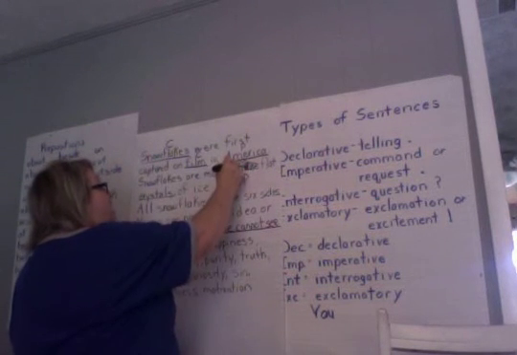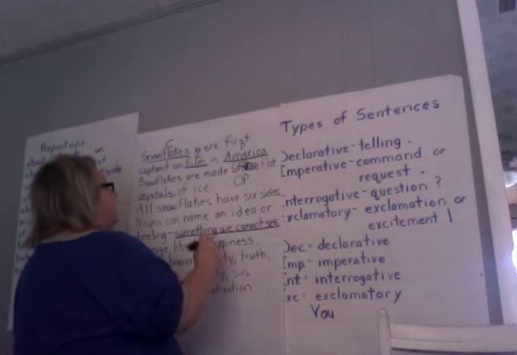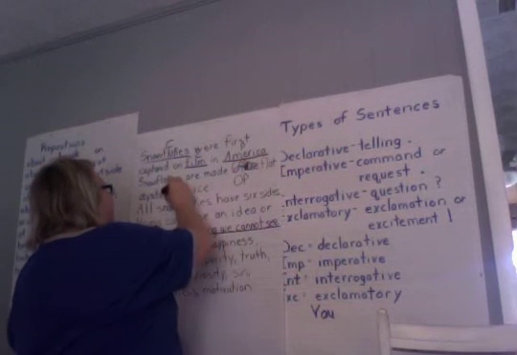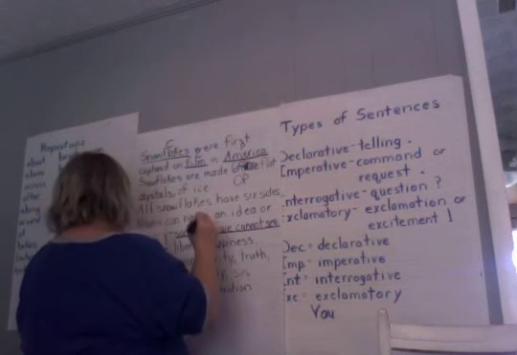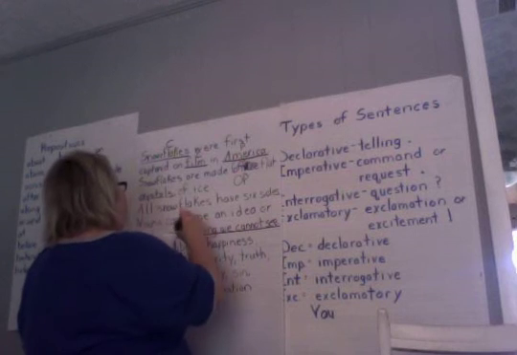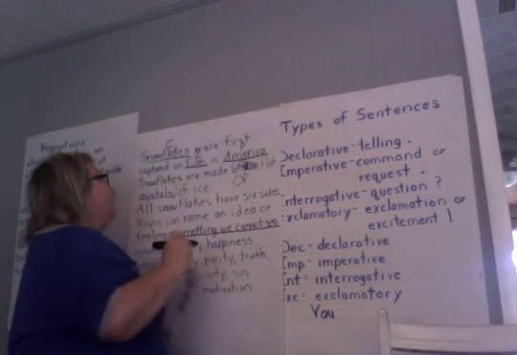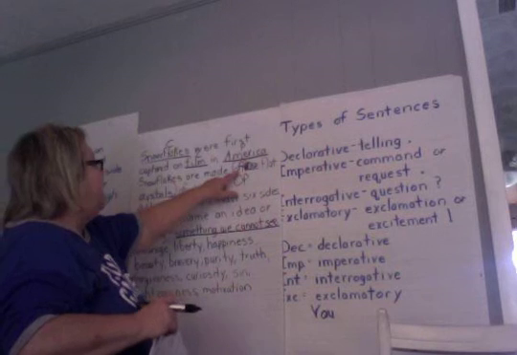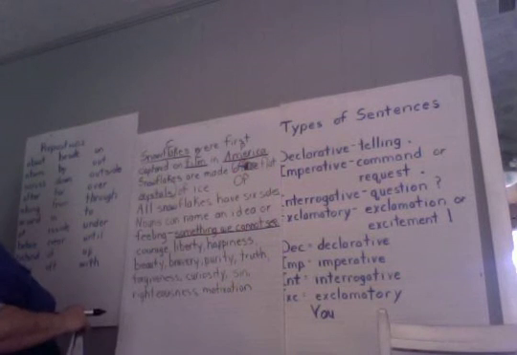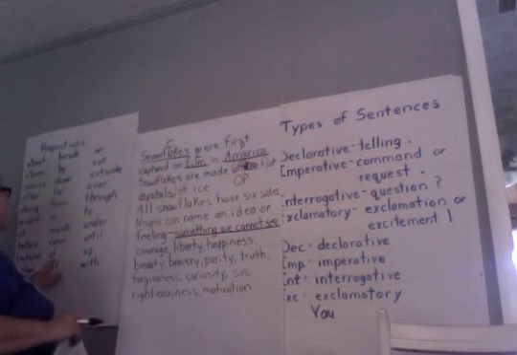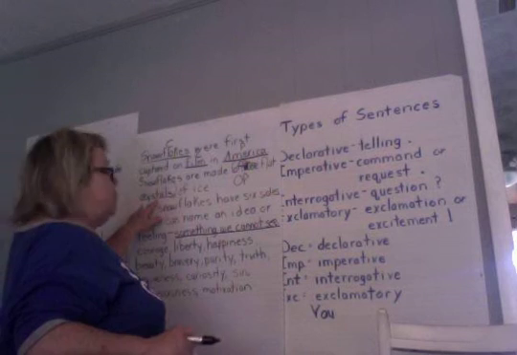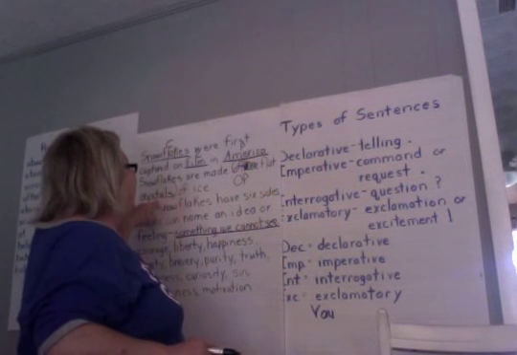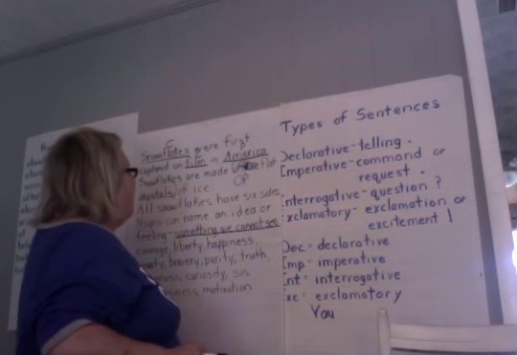The word of is a preposition, of flat crystals. So of is our preposition. We can see it over here on our list. Of flat crystals. So it's the object of the preposition of.